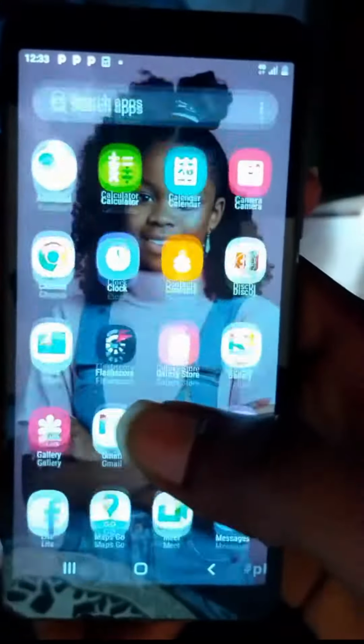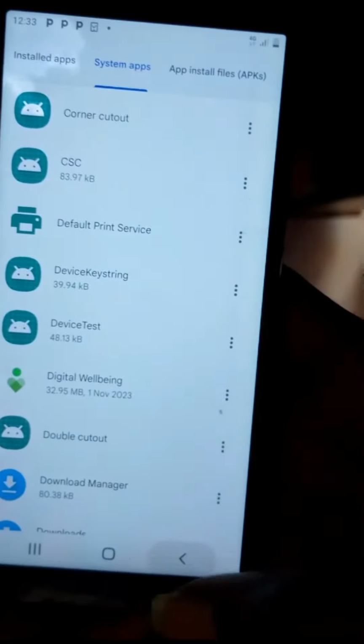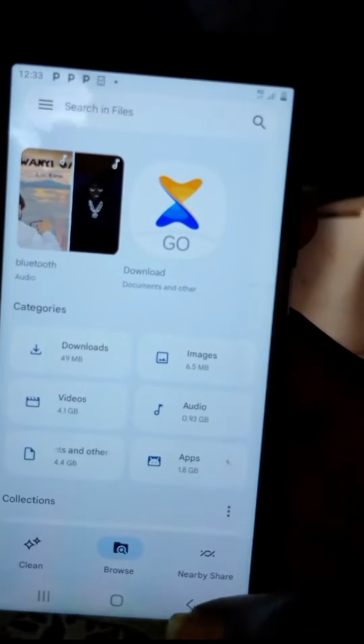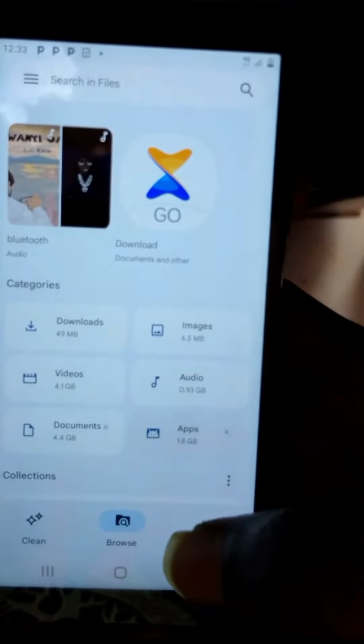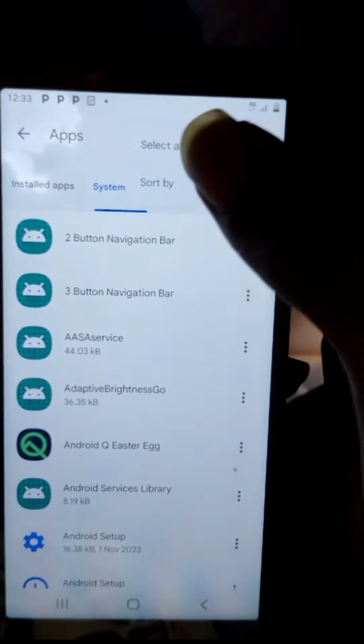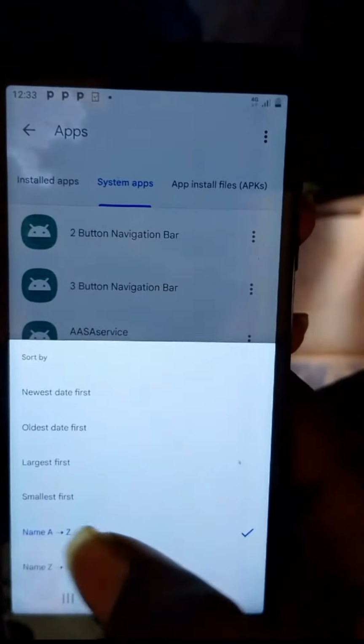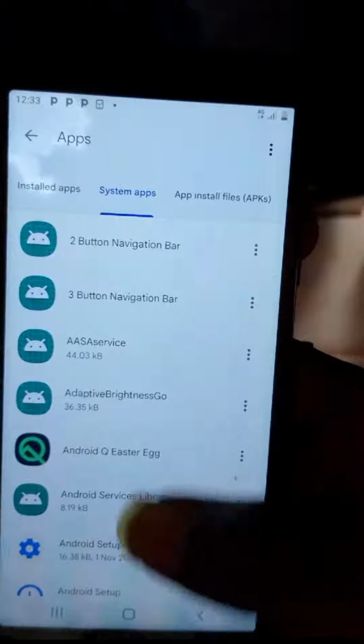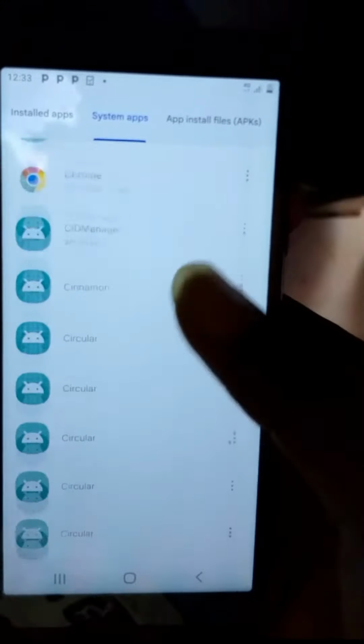You will go to Files, then you select Apps here. Okay, and you select System Apps, and you select the sort to be A to Z. Okay, like this, and you swipe down,